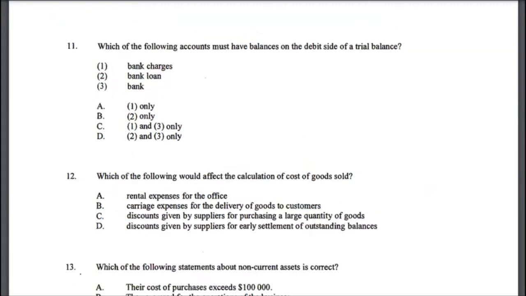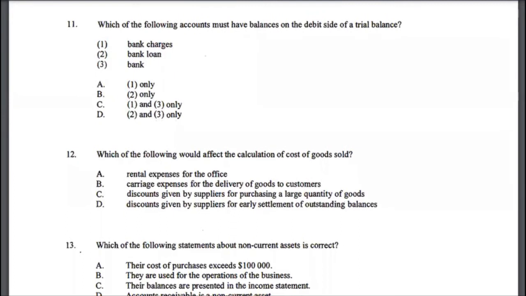Let's look at multiple choice 11. Which of the following accounts must have balances on the debit side of a trial balance? So which accounts will have a debit balance? Bank charges, because this is an expense. This is again an accounting question. Expenses usually have debit balances. Bank loan is going to have a credit balance, so that's